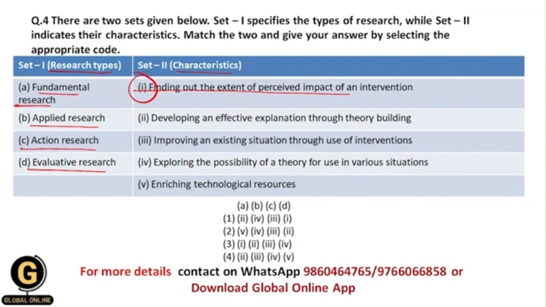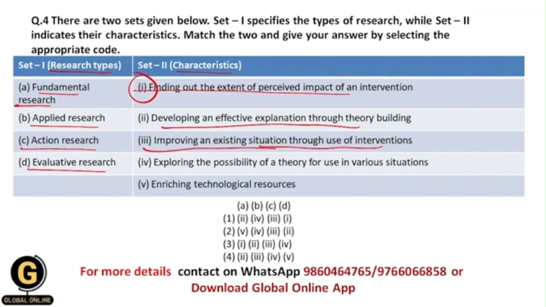Developing an effective explanation through theory building. So basically here you are going to develop a theory, and through this process you are going to provide an effective explanation of your research results. Improving an existing situation through use of interventions.